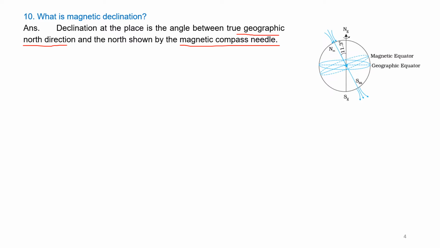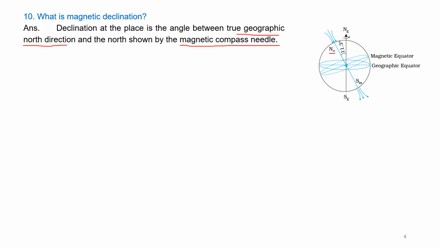N suffix G is the geographic north and SG is the geographic south. But if you place a needle, it will point towards this north, this NM here. So the magnetic needle shows north here and south here. The blue line here is called the magnetic north-south. And NM-SM is the magnetic north.